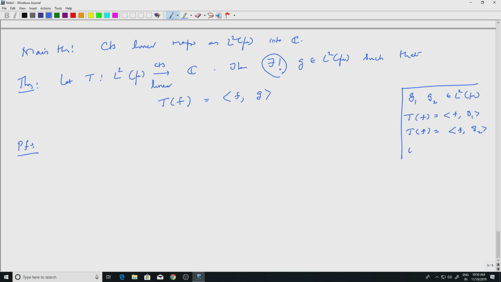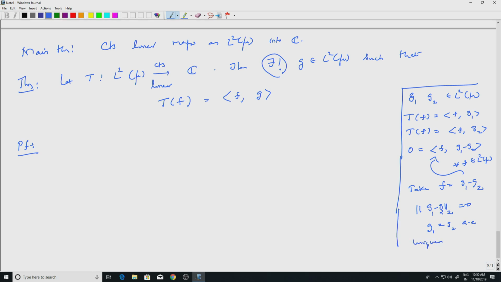So I will get 0 equal to f inner product with g1 minus g2, but this is true for every f in L2 mu. So in particular take f equal to g1 minus g2, and plug it in here, we will get that the L2 norm of g1 minus g2 is 0. So g1 equals g2 almost everywhere. So that is the uniqueness. Uniqueness is easy.